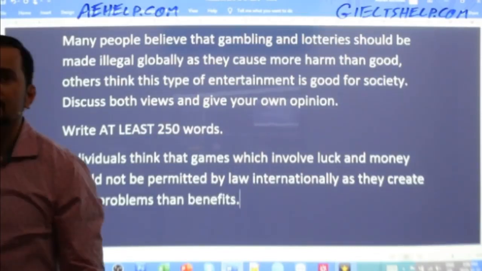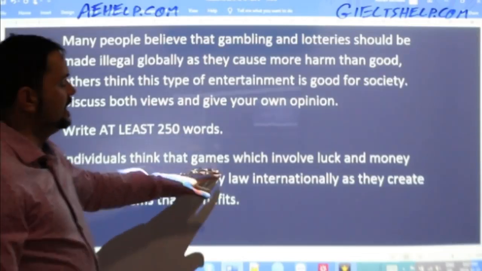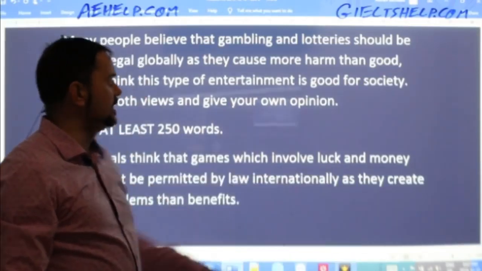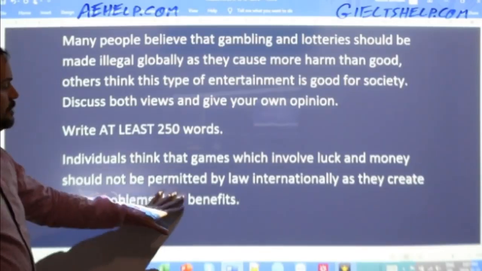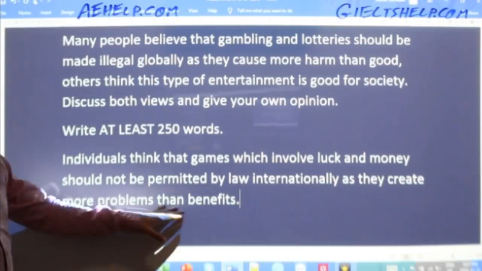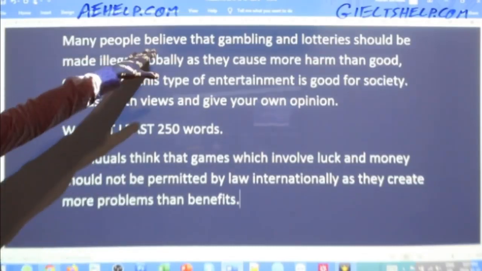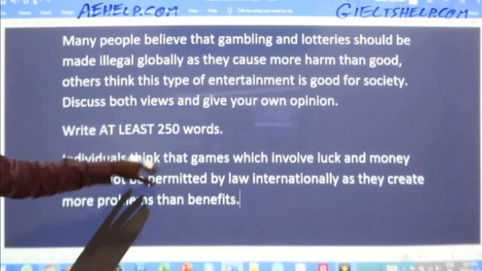All right. So far, this is what I have. Individuals think that games which involve luck and money should not be permitted by law internationally as they create more problems than benefits. Many people, individuals, believe, think.